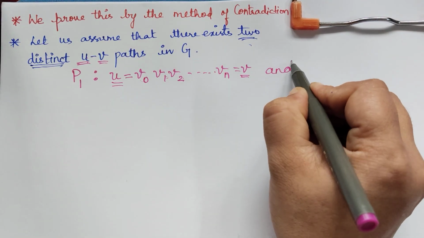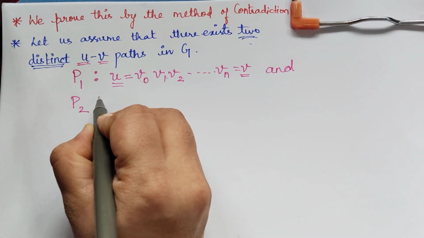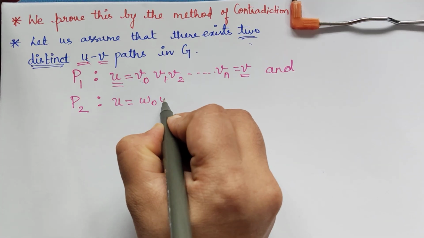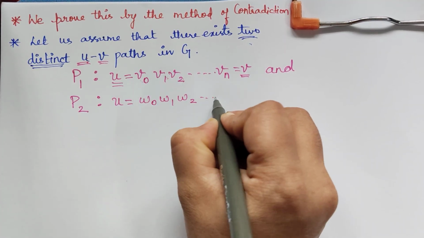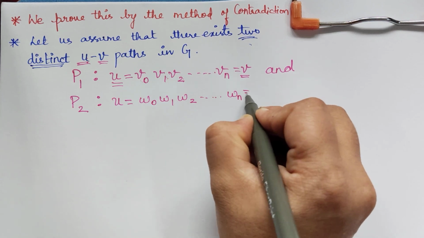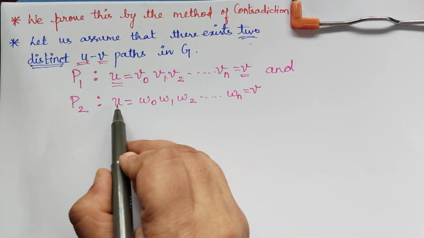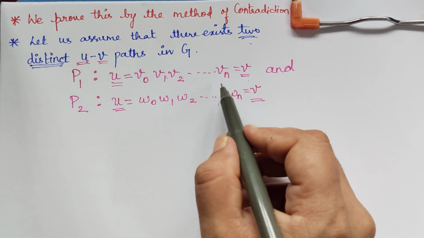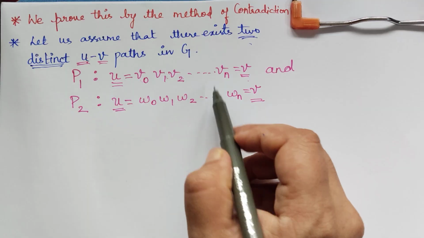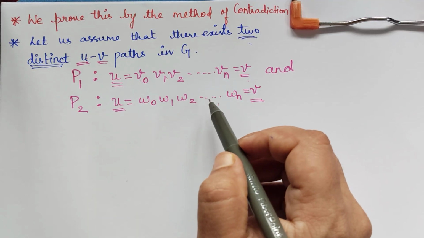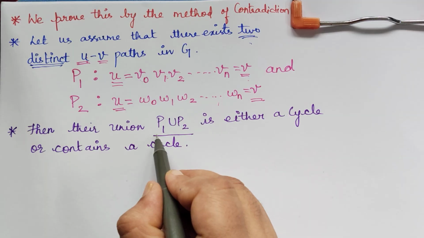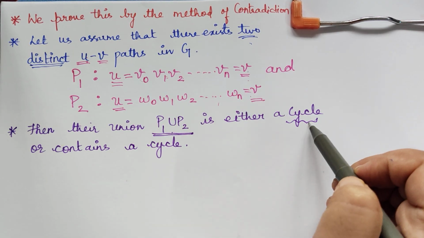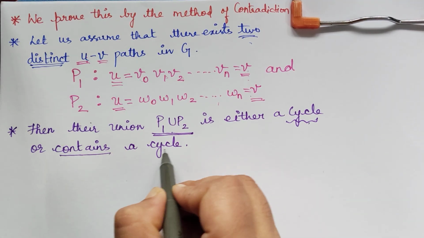And we are going to consider another path also. Let P2 be another path. It will start from U, and the path is W0, W1, W2, up to Wn, and the final point is V. So it is starting from U and ending at V. This is one path and this is another path. So we are taking two distinct paths. Now, what will be the union of these two paths? The union P1 union P2 will be either a cycle or it will contain a cycle.